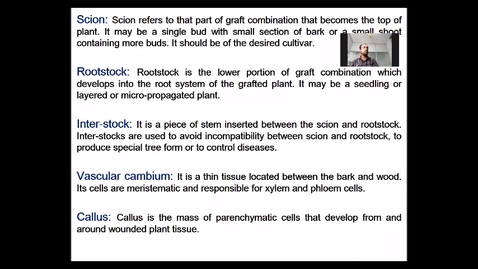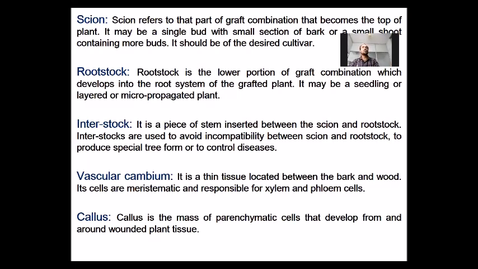Before knowing about budding and grafting, we should know some terms related to these methods. First one is scion. Scion is the part of the graft combination or budding combination which becomes the top of the plant. It means the scion part will be taken from the variety which we want to grow.